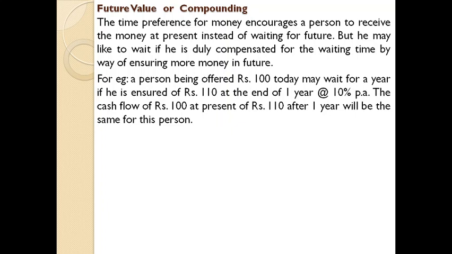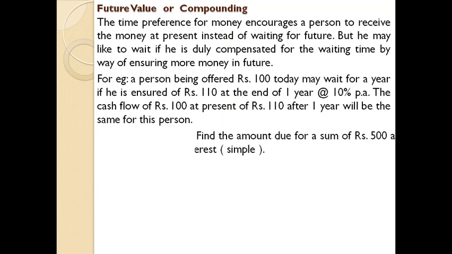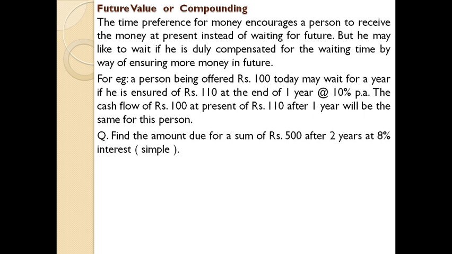It's quite simple. The principal amount plus a certain amount of interest, you will get the future value or compounding value of the principal amount or the amount which we are dealing with in that particular aspect. For example, find the amount due for a sum of rupees 500 after 2 years at 8% simple interest. So it's quite simple. 500 plus a certain percent of interest, you will get the future value or compound value at the end of a certain period.